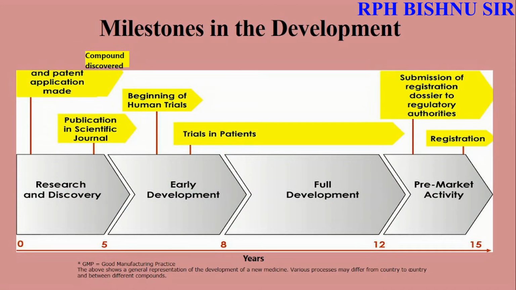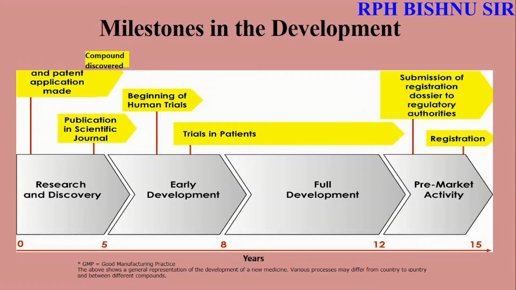Milestones in the development. First of all, if a compound is discovered, then a patent application is made and it is published in a scientific journal. Here are the four phases: research and discovery, early development, full development, then pre-market activity. In early development, there will be trials in patients. Then in the pre-market stage, submission of the registration dossier to the regulatory authority. Then finally it will go for registration.